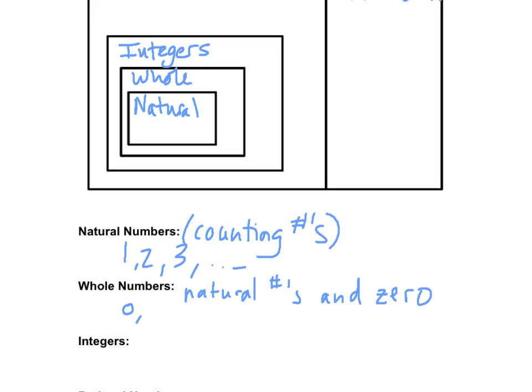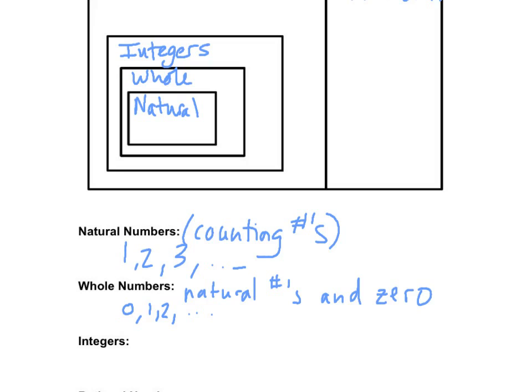We still have 0, 1, 2, 3, 4, 5, 6. The reason those are separate is that natural numbers describe all positive whole numbers, just your positive integers. 0 is not included in natural numbers because it's not positive. It's its own category since it's nothing. So that's why they made a distinction between natural and whole.